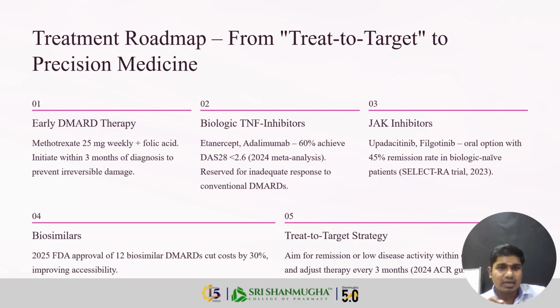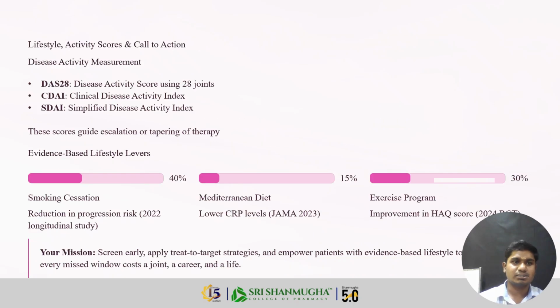Second one is biological TNF inhibitors. What are the drugs used in this class? Etanercept and adalimumab, with about 60% achieving response. The JAK inhibitors, upadacitinib and filgotinib, are oral options with a 40% remission rate in biologic-naive patients. And biosimilars: in 2025 the FDA approved 12 biosimilar DMARDs, cutting costs by 30% and improving accessibility. Treat to target strategy aims at remission or low disease activity, adjusting therapy every 3 months. These are the treatments of rheumatoid arthritis.